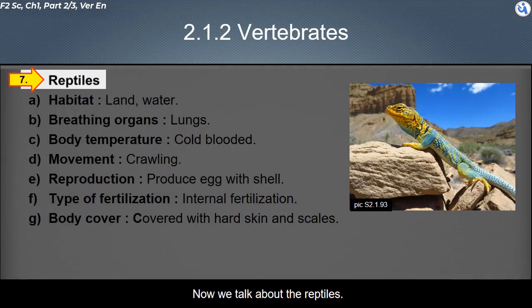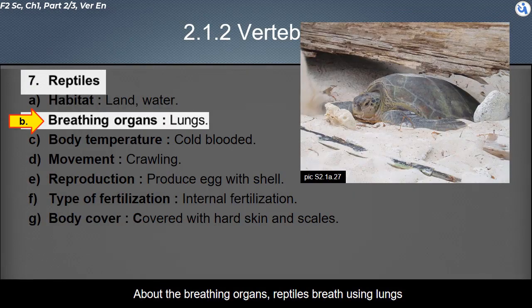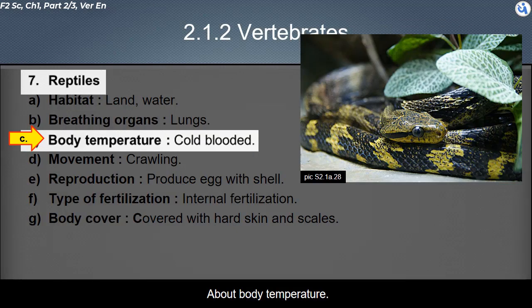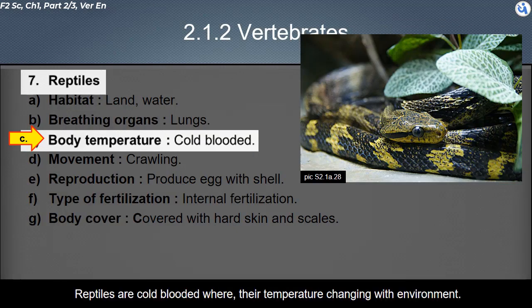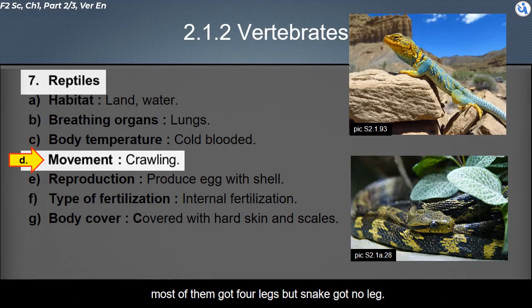Now, we talk about the reptiles. About the habitat of reptiles, most of the reptiles live on the land, but some live in the water. About the breathing organs, reptiles breathe using lungs. About body temperature, reptiles are cold-blooded, where their temperature changes with the environment. About the movement, reptiles crawl. Most of them have 4 legs, but snakes have no legs.